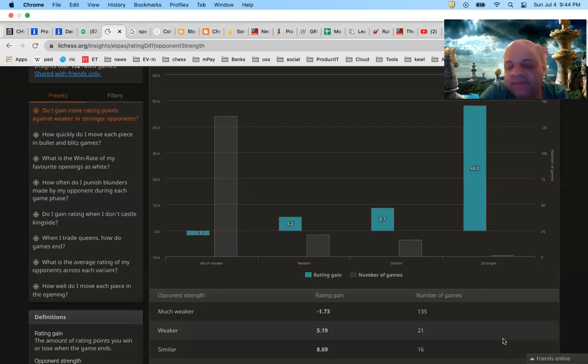Okay. So when I play much weaker, it's minus 0.24. When I play weaker, it's minus 1.38. Similar is minus 0.52. Stronger is 1.64 and much stronger is 0.98. So that means it is almost in the same range everywhere, right? Then that means you are playing at your strength against everybody. You play at your strength, it looks like.